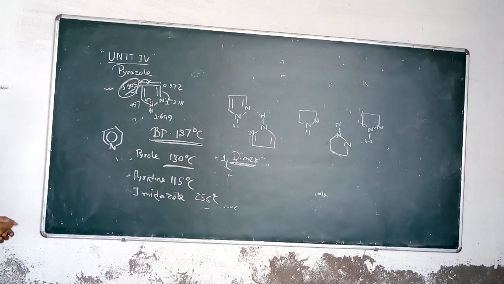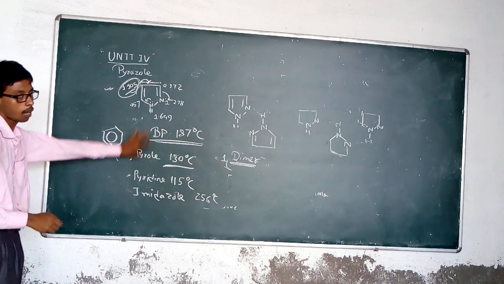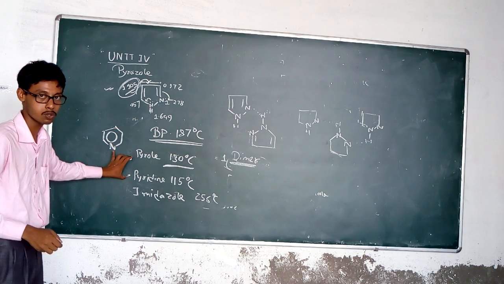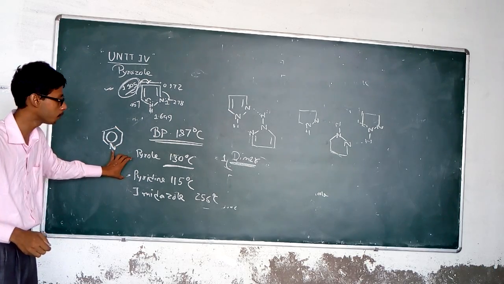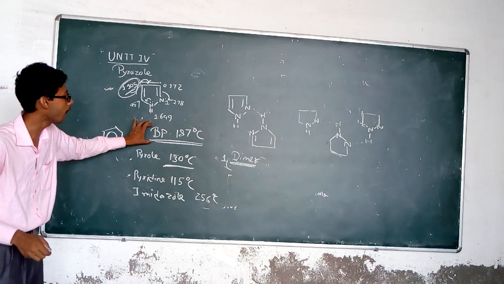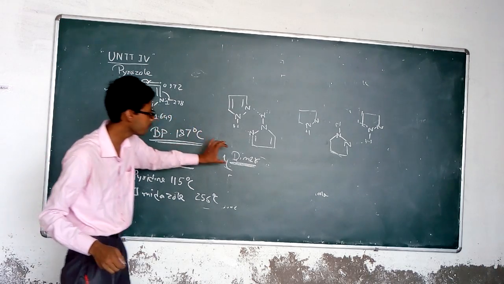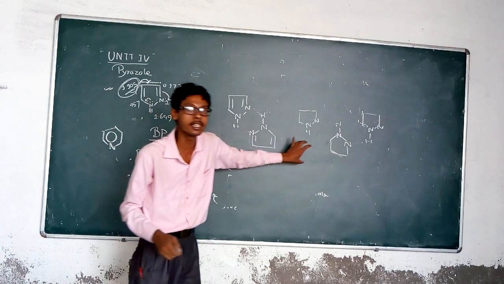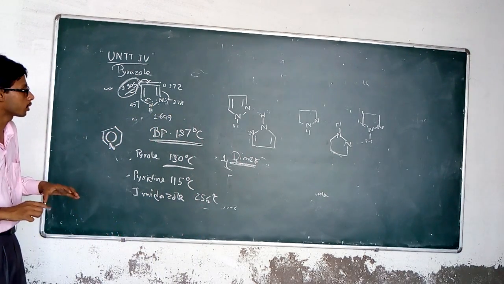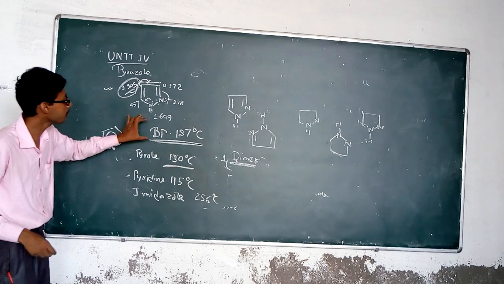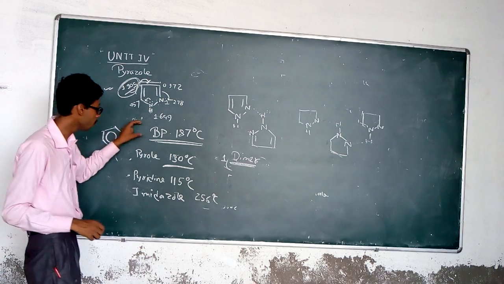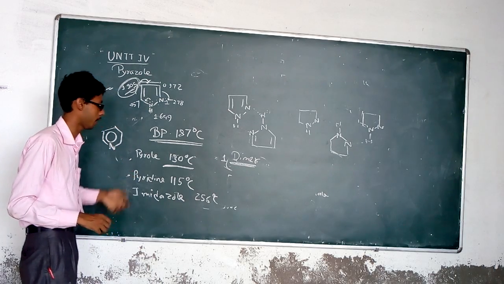We have seen that in the case of pyrrole and pyridine, there is no hydrogen bonding, due to the absence of the hydrogen bonding. Pyrazole contains hydrogen bonding, which may be present in the cyclic form or in the linear form, and due to that, in their dimer and trimer forms of hydrogen bonds, it has the higher boiling point than pyridine and pyrrole.